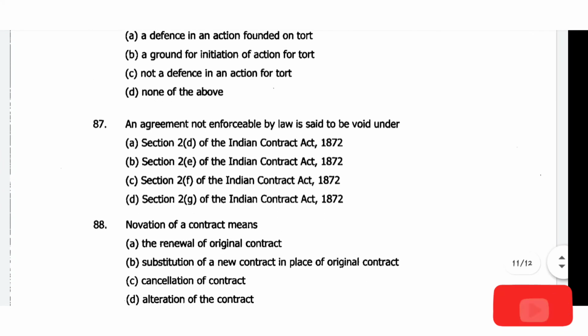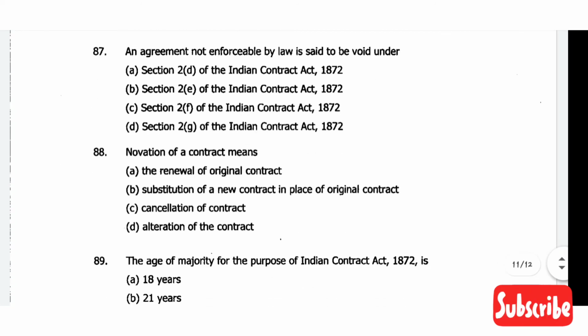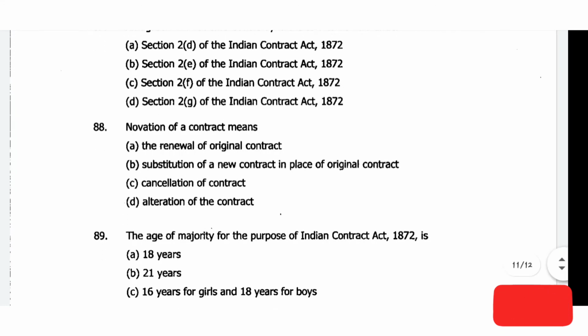Then comes question number 87. An agreement not enforceable by law is said to be void under section 2(g) of the Indian Contract Act, option D. Section 2(g) void agreement, 2(h) contract. Remember that. So novation of a contract means substitution of a new contract in place of the original contract. Option B is the correct answer.